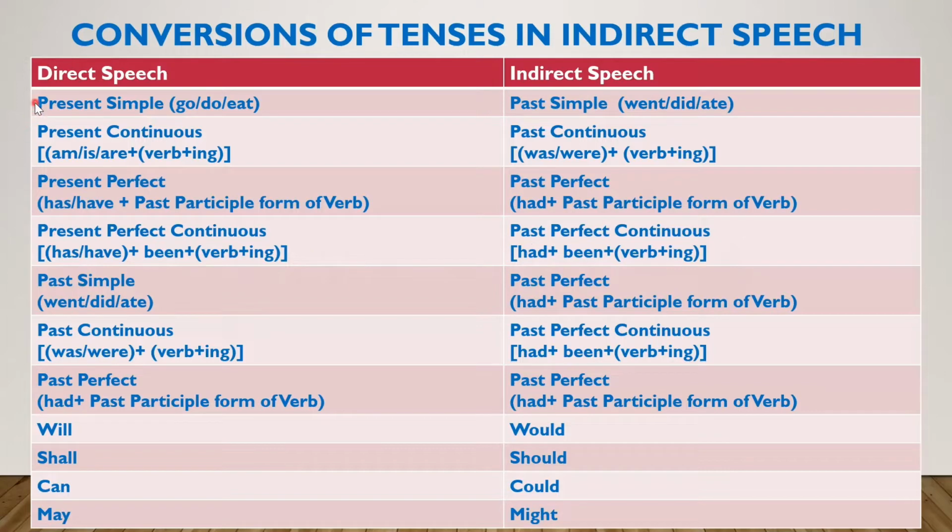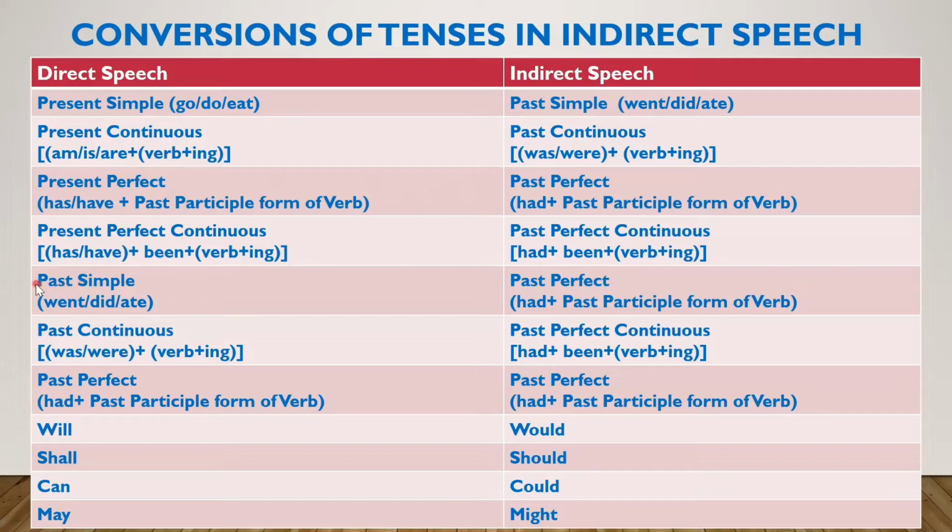So for the direct speech, if you see the present tenses, that will be changed into past tenses accordingly in the indirect speech. Present simple turns into past simple. Present continuous turns into past continuous. Present perfect changes into past perfect. Present perfect continuous changes into past perfect continuous.